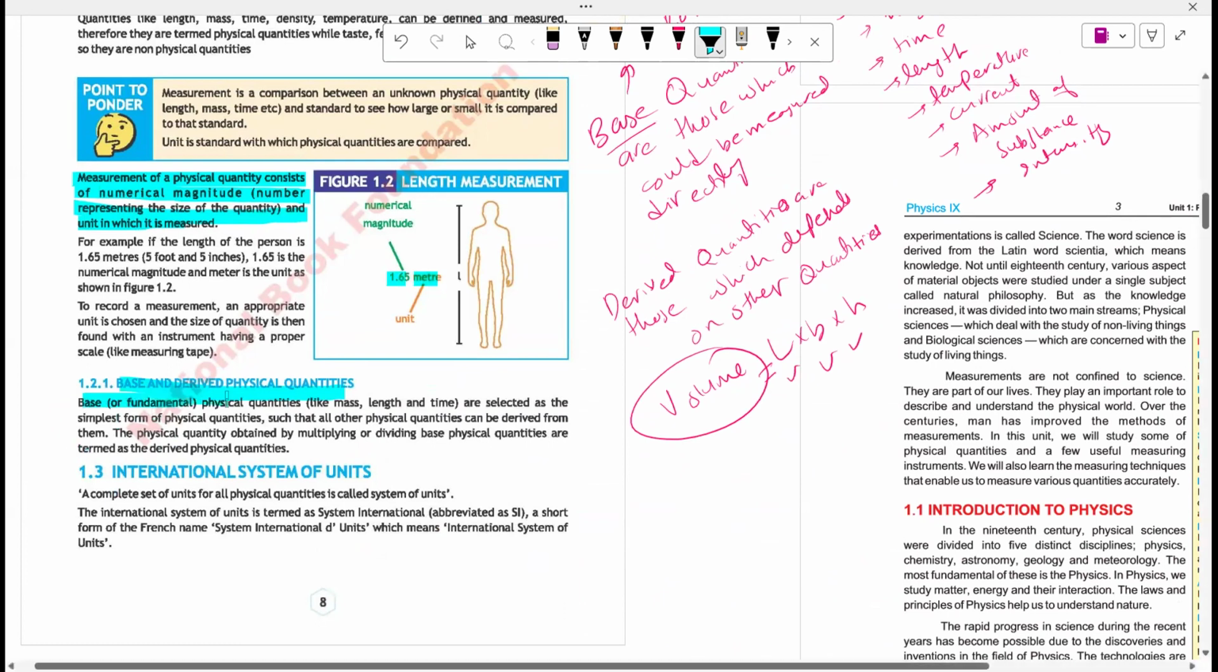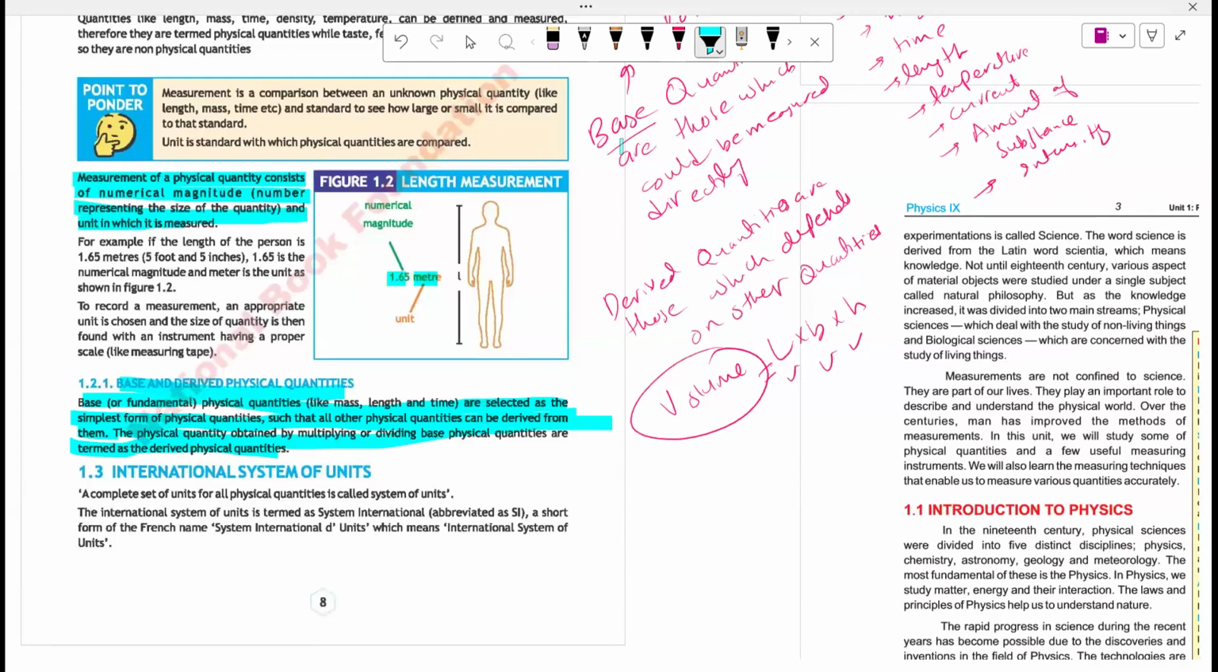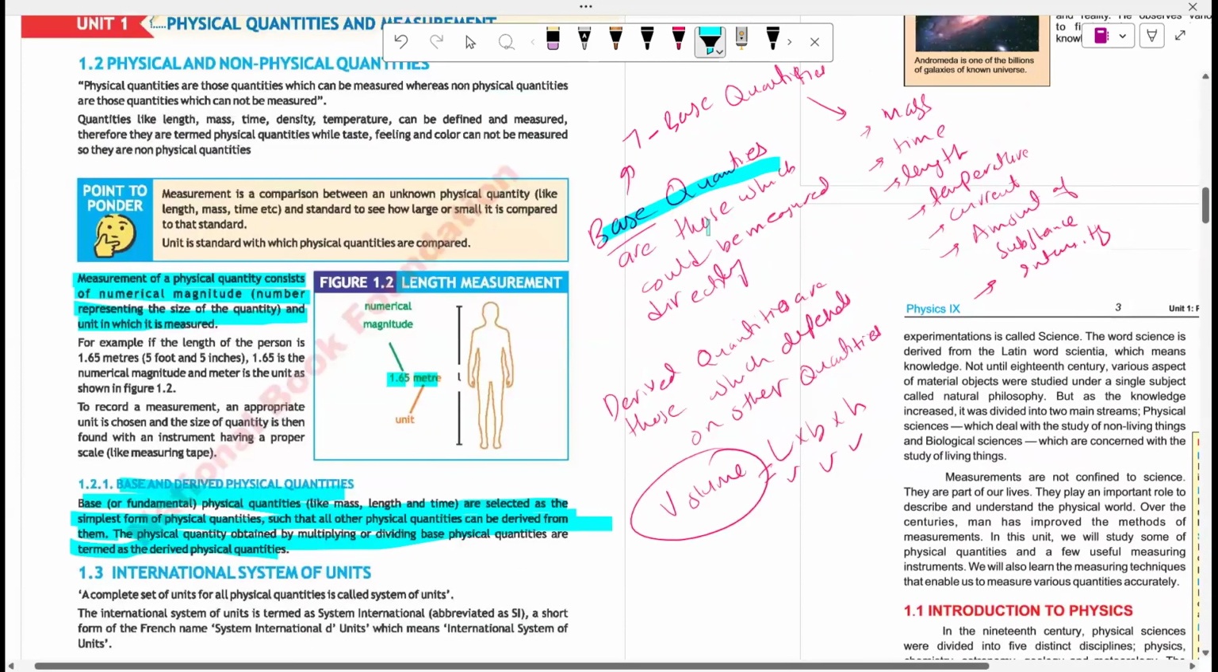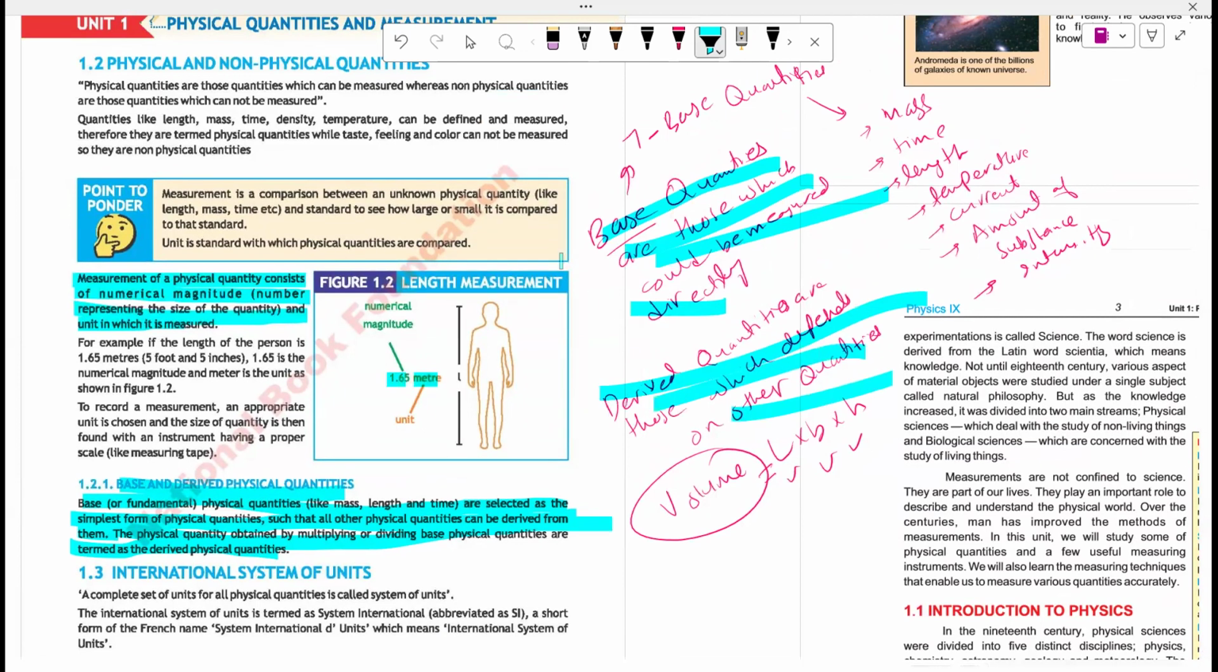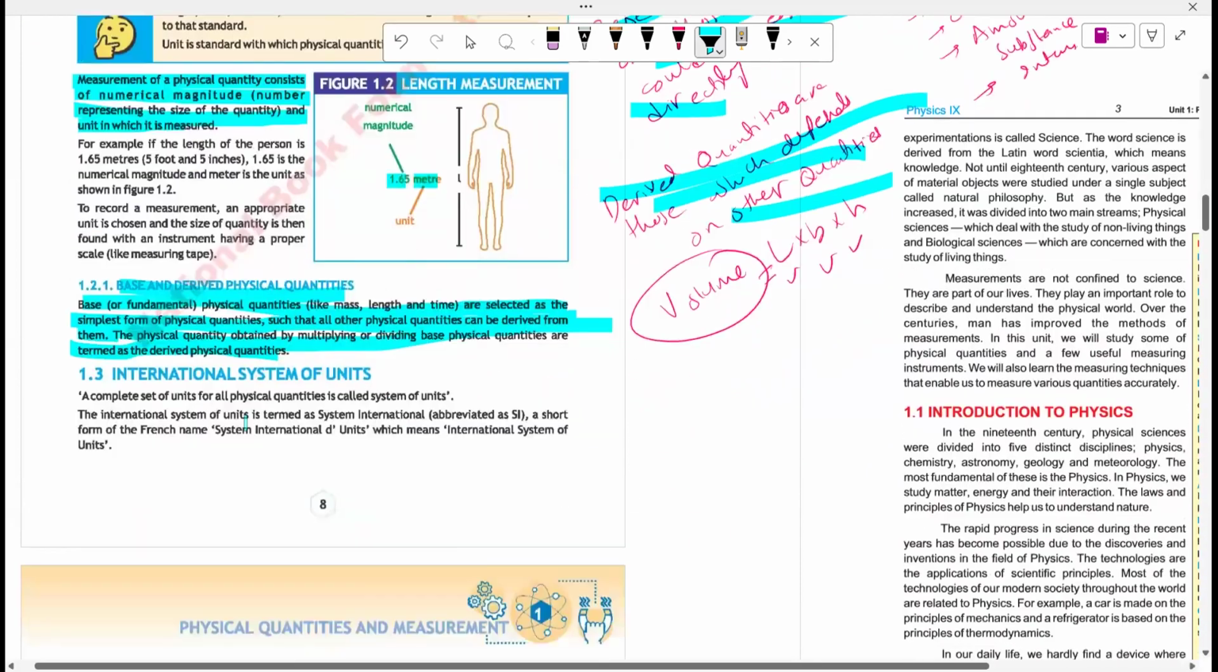Anyhow, base quantities are physical quantities as the simplest form, such that all other physical quantities can be derived from them. The physical quantities obtained by multiplying or dividing base quantities are known as derived. As I told you before, that quantities which could be measured directly are base quantities, and quantities which depends on other quantities on base quantities are known as derived quantities. Okay.